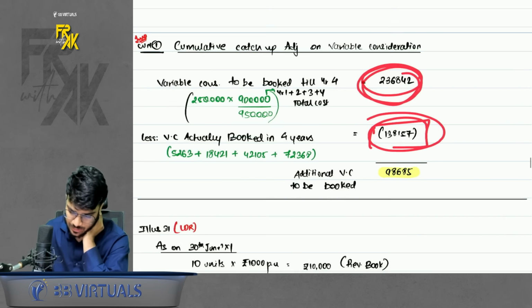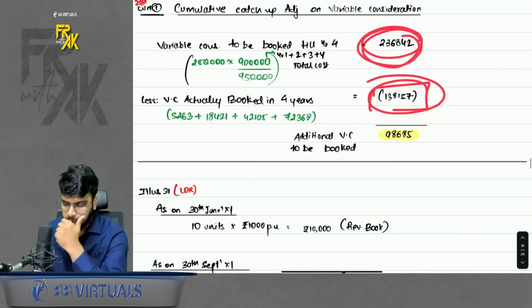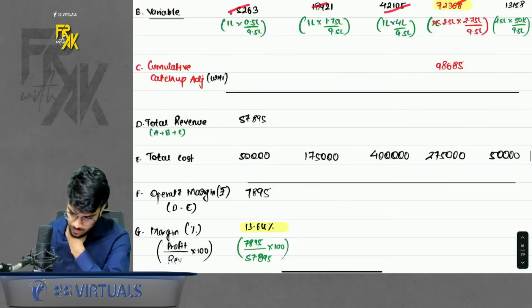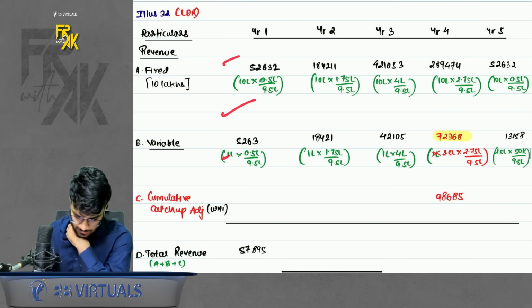How will you get this? Just see the variable consideration. How much did you book in the first 4 years? Okay, so this is additional to be booked. So record this in the cumulative catch-up adjustment. Simple. Add A, B, C. You will get total revenue.